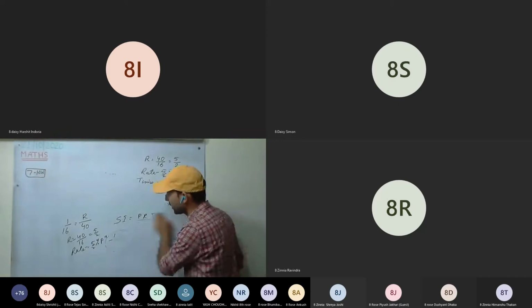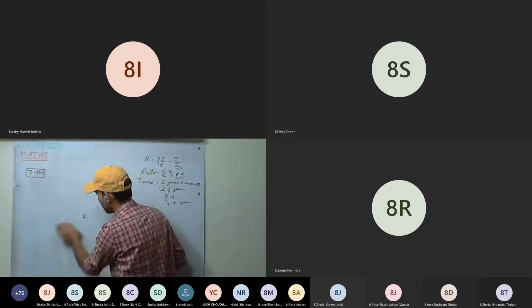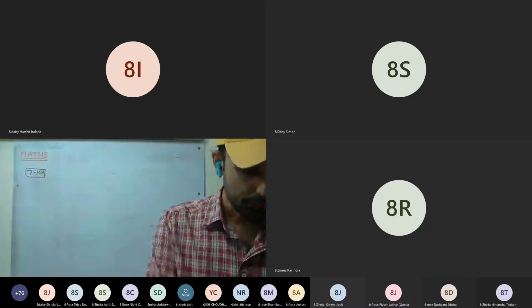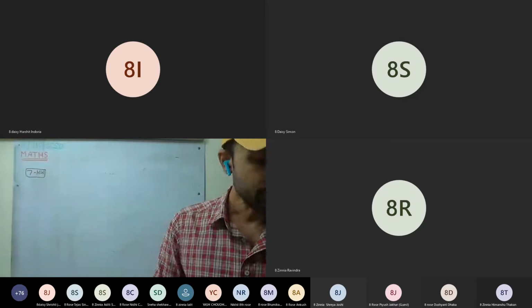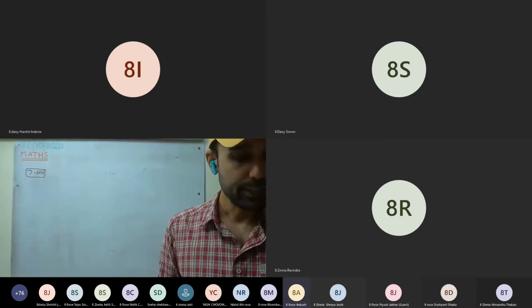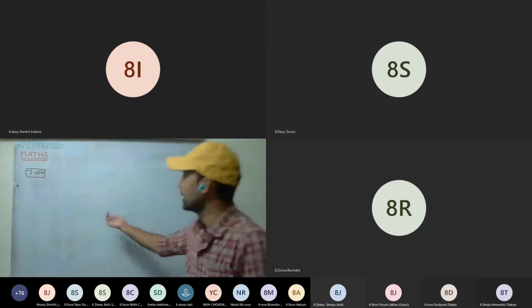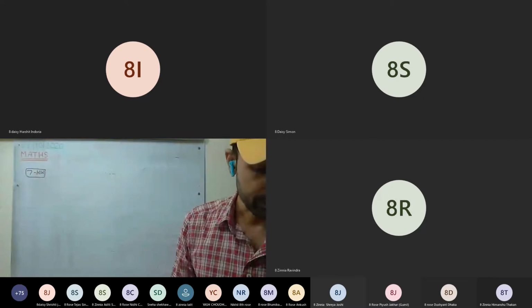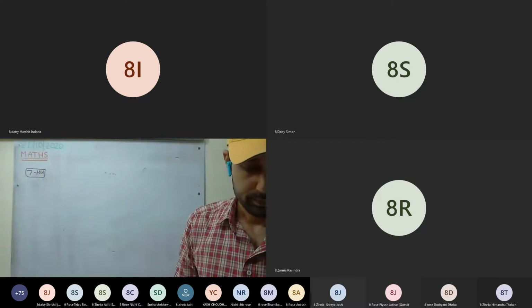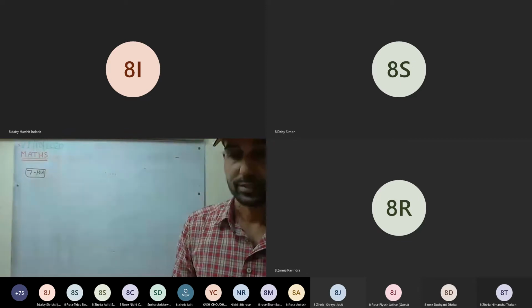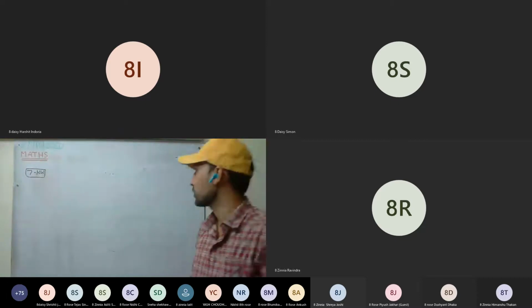Okay, do the next one. Read the question and keep doing. The ninth question you can do as homework. If the simple interest of a sum of money is 1/3 of the sum, it is very simple. Simple interest is 1/3 P. So 9th question, do it as homework. Start doing the 10th one. Now they are very, very easy questions.